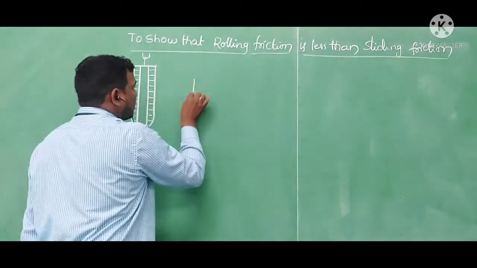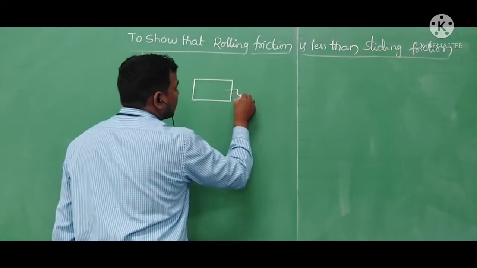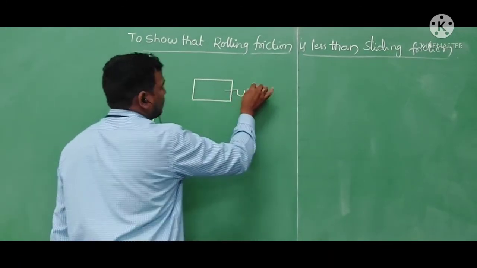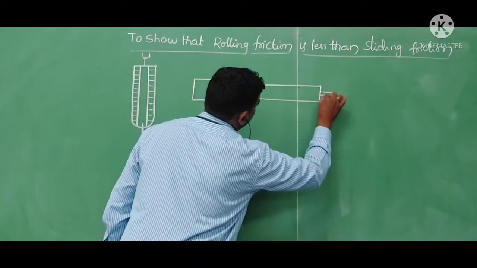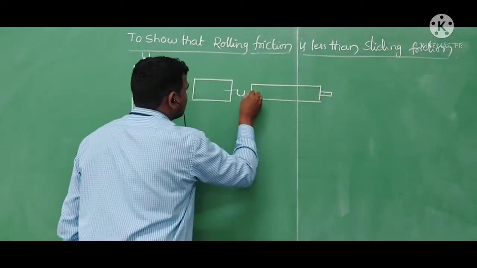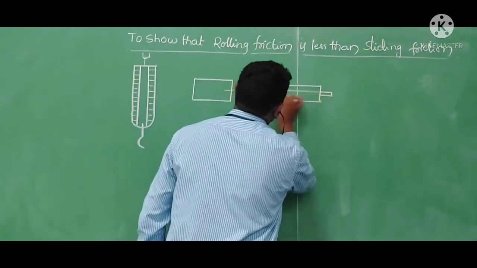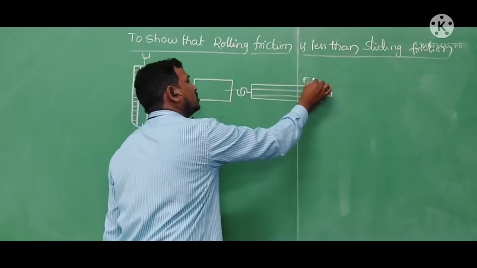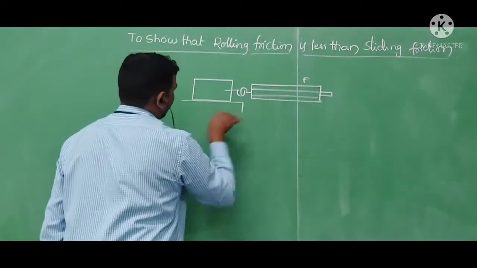For that, I am taking one wooden box and attaching it to the spring balance, so that it shows the amount of force required to pull this wooden box on a table.